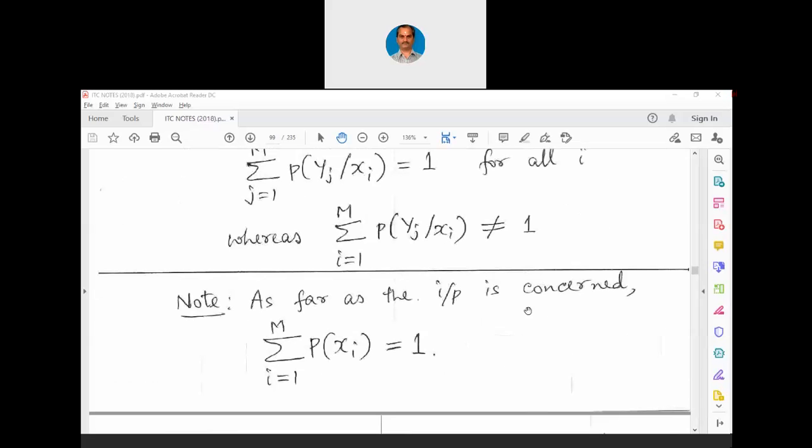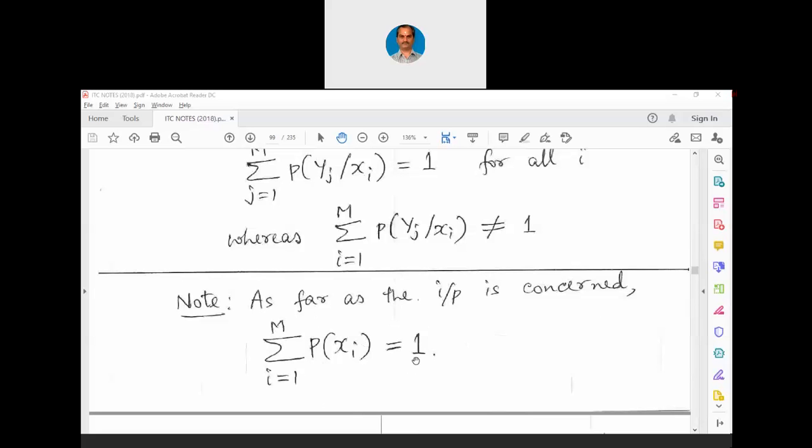A small note. As far as the input is concerned, we can write summation of i equals 1 to m of p of xi is always equal to 1. What does it mean? We are going to transmit either x1 or x2 or x3 or x4. So the summation of p of x1 plus p of x2 plus p of x3 plus p of x4 is also going to be unity. Remember this. Anyhow, this is obvious as such, because from the information source we are going to transmit any of these 4 only.